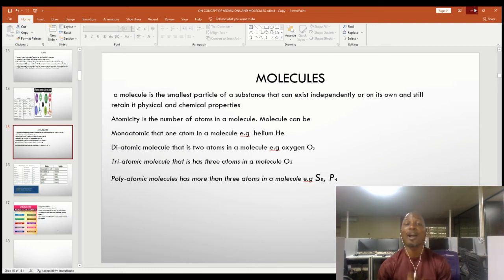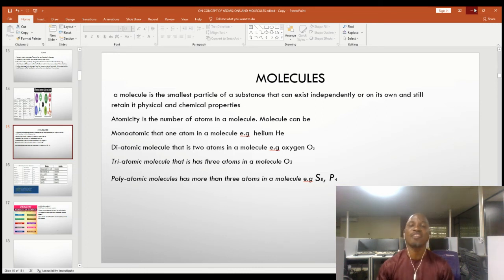Now we'll be talking about atomicity. What is atomicity? Did I hear you say city of atoms? That's wrong. Atomicity is the number of atoms in a molecule. Again, atomicity is the number of atoms in a molecule. And that's why a molecule can be monoatomic, that is, having one atom in a molecule. Example, helium. Diatomic, meaning having two atoms in a molecule. Example, oxygen.